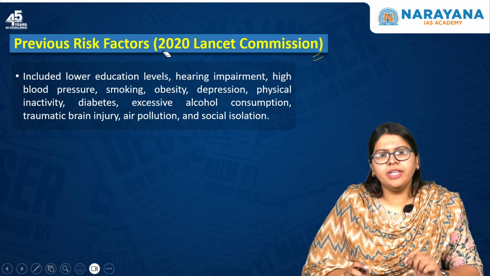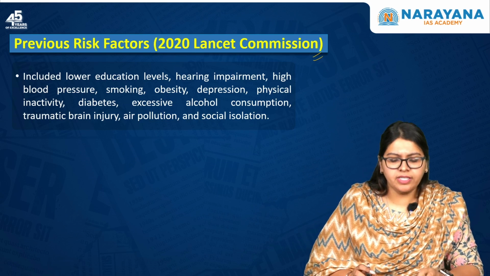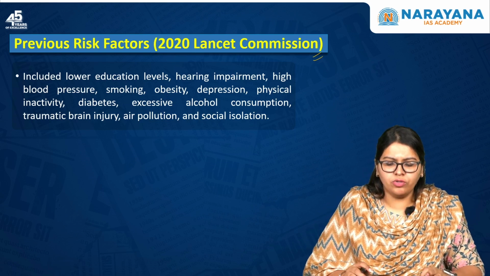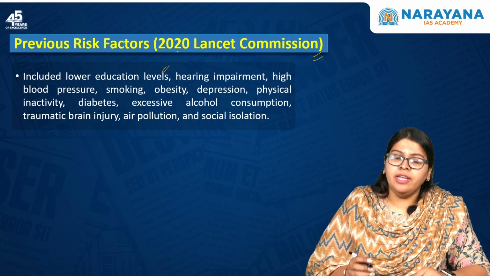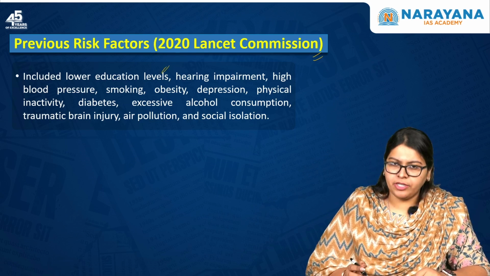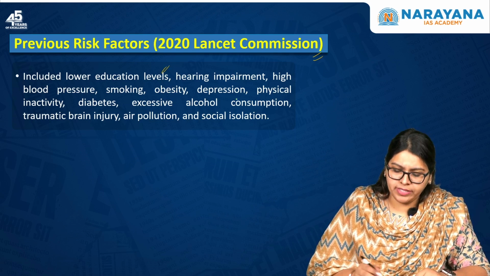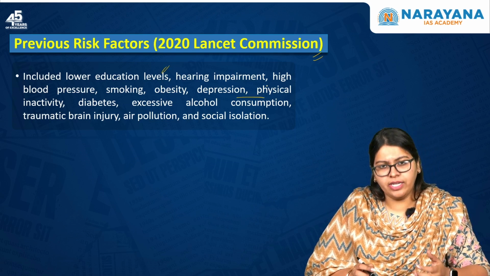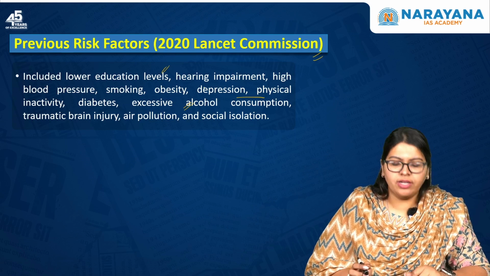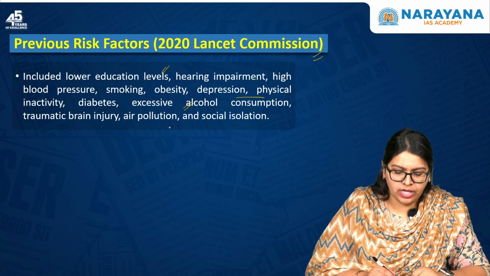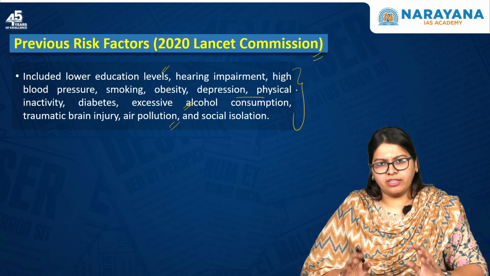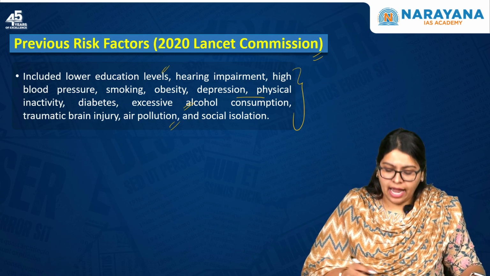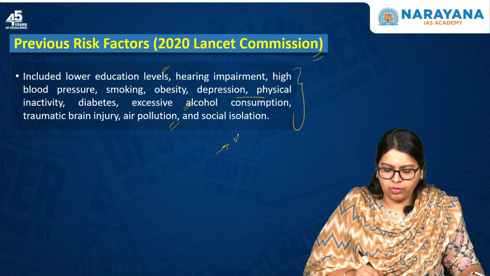Now moving forward, what were the previously associated risk factors according to the 2020 Lancet Commission? It was lower education level, hearing impairment, higher blood pressure, smoking, obesity, depression, physical inactivity, diabetes, excessive alcohol consumption, traumatic brain injury, air pollution as well as social isolation. So these were the risk factors associated with dementia. And added to that, it is now vision loss as well as high cholesterol.